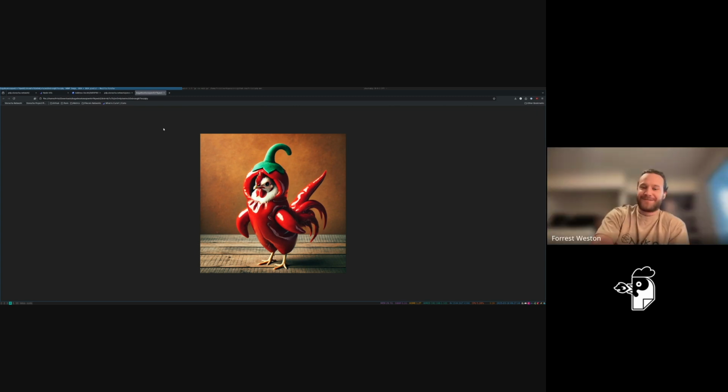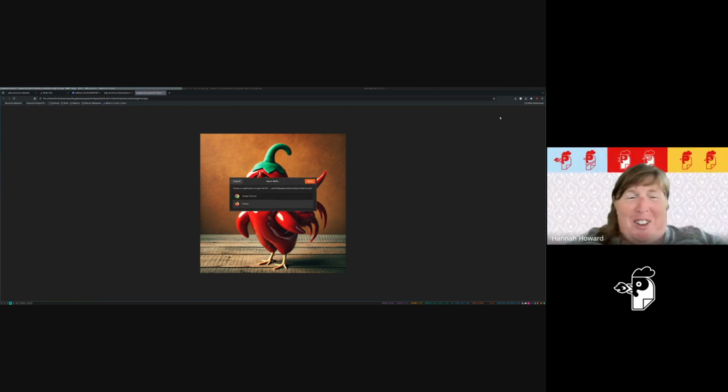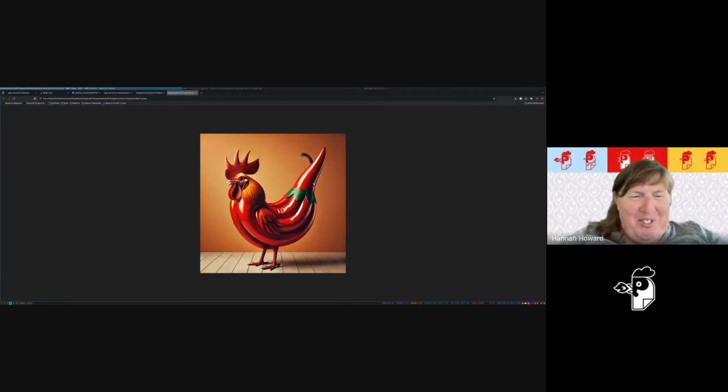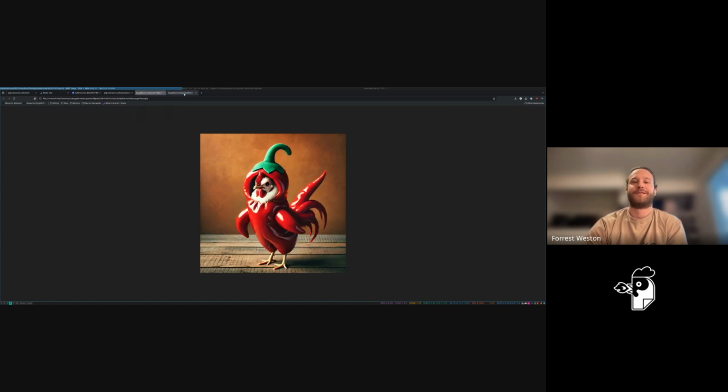AI did make the rooster. I'm ready for our AI overlords if they can make those things. Yeah, there's a couple that it made. These are both being served from our Curio node.